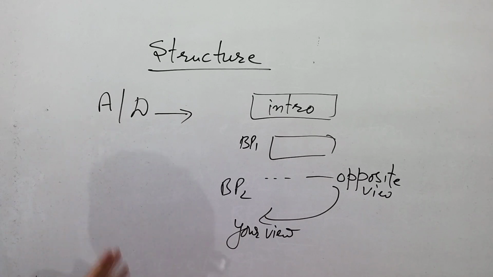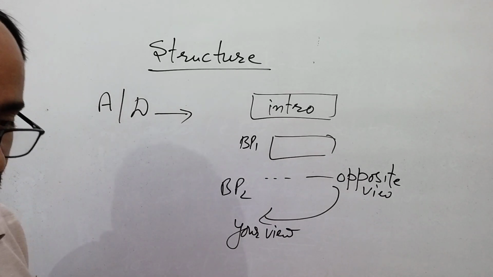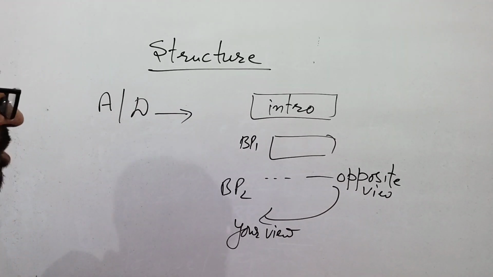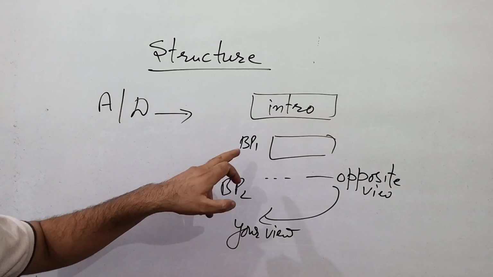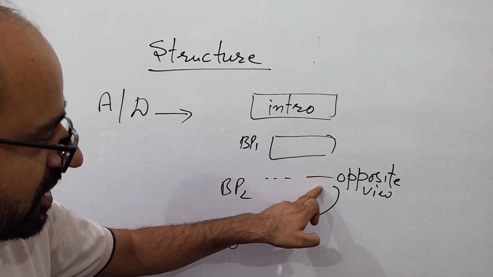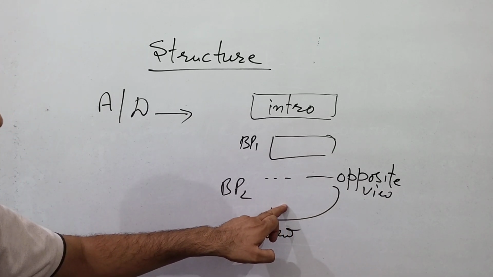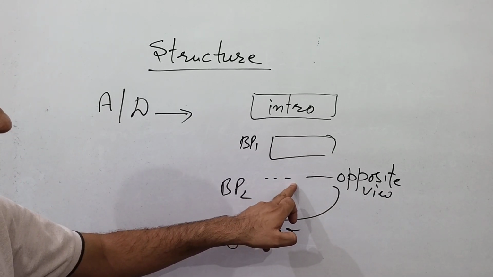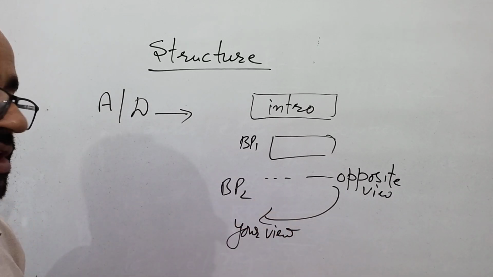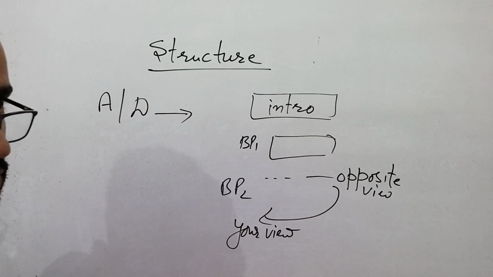Suppose there is an essay like capital punishment should be abolished from a country. Capital punishment is the death penalty, and that should be finished. You agree, so you write the first para in agreement. In the second para you can write the opposite view, but again come back to your view: some people say capital punishment is necessary, that people who commit very serious crimes should be killed.